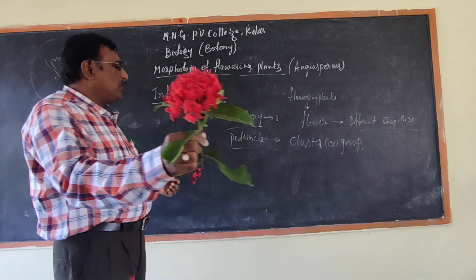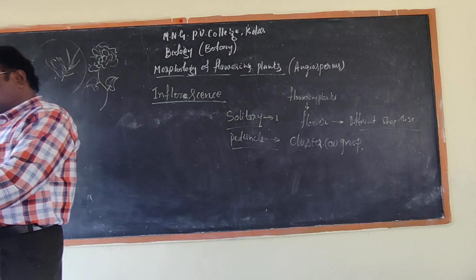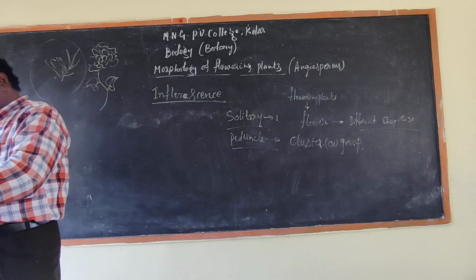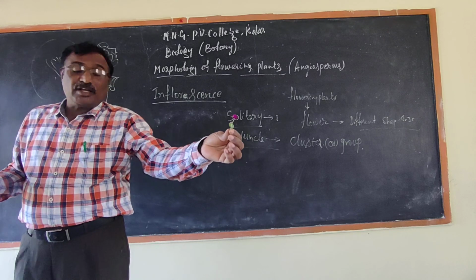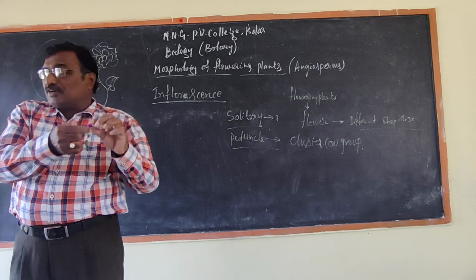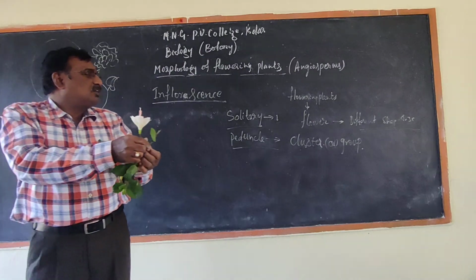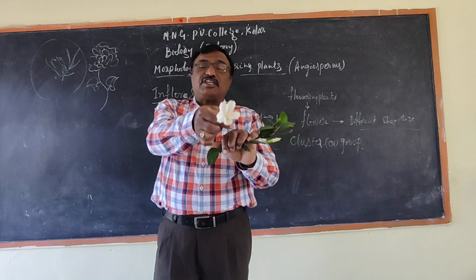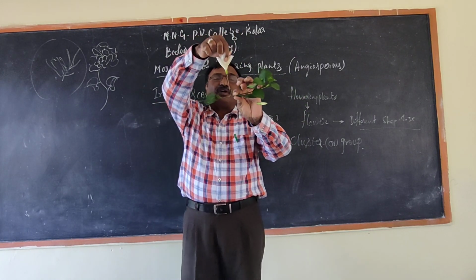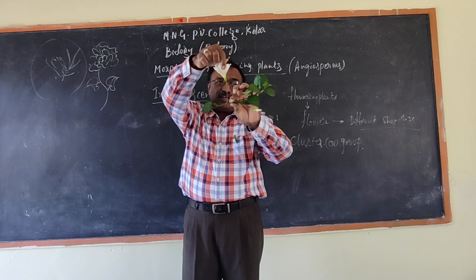This is an example for peduncle. This is also an example for peduncle, because you should not think it is one flower. It is multiple flowers. Okay, this is the example for solitary. One stalk, one flower. It is an example for the solitary.